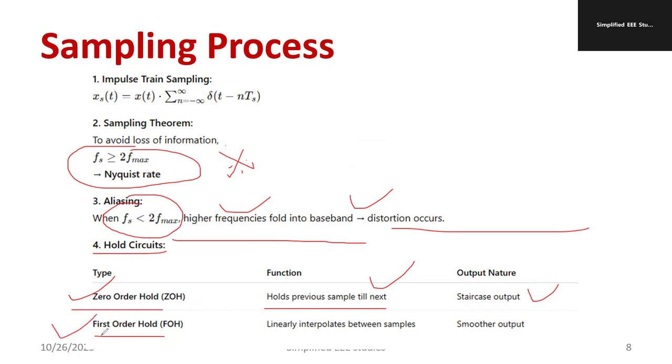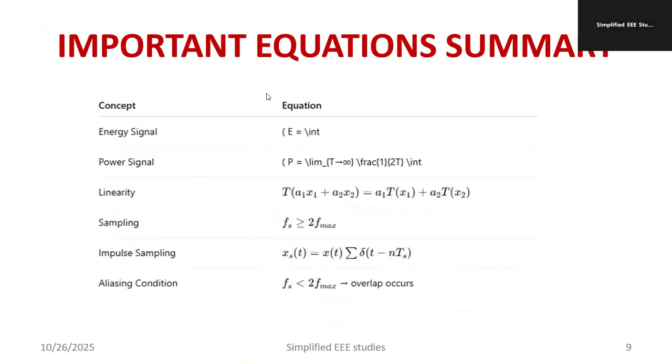If I talk about the first order hold, it linearly interpolates between the samples. You are able to get a smoother output with the first order hold. Please do remember this difference between zero order hold and first order hold, so in most examinations you can see these kinds of questions.